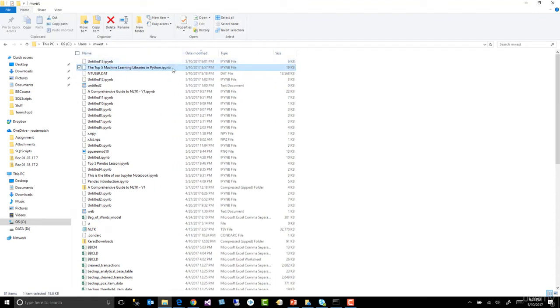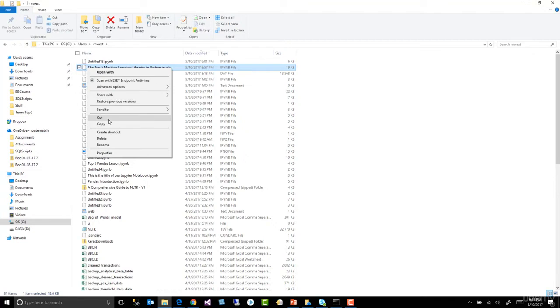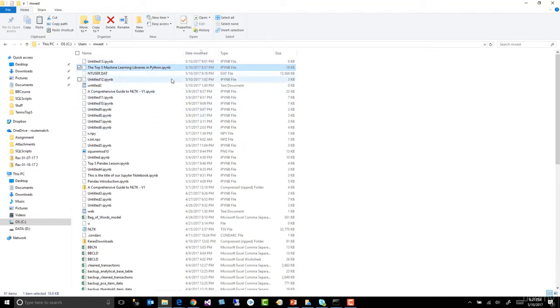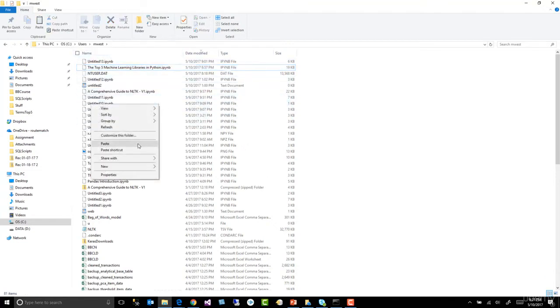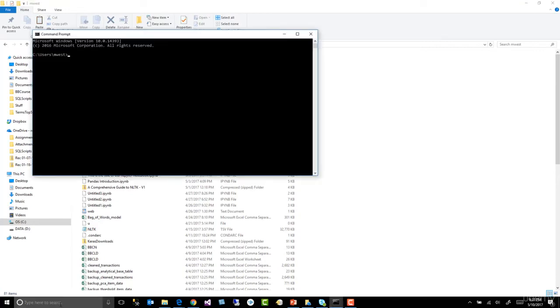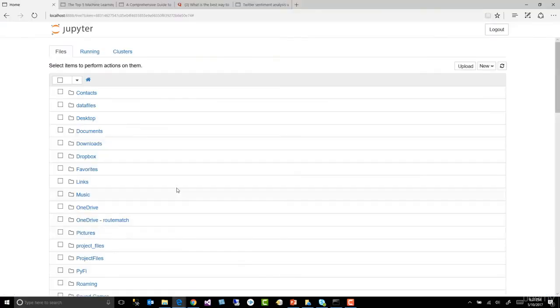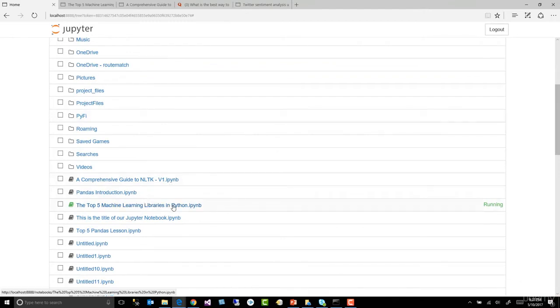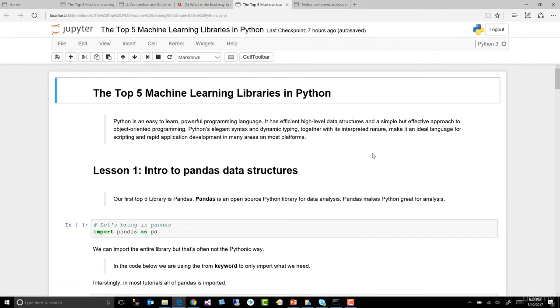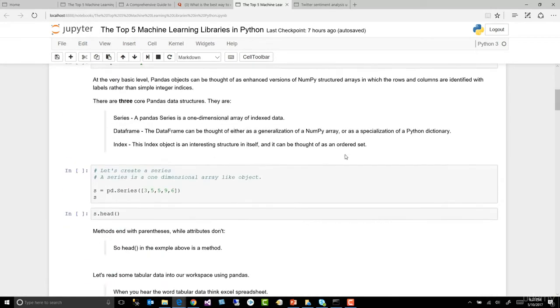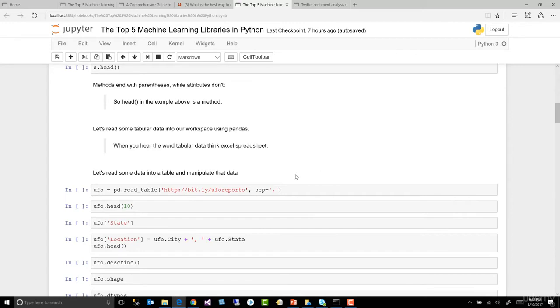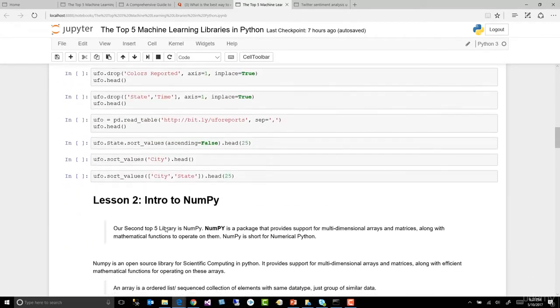All right. So you're going to grab it from what will be a zip file, and you're going to come to the directory, and you're simply going to paste it. So when you do that and restart your Jupyter notebook, you will come to home and you will see it right there. And when you open it, this is what it'll look like. It will be annotated for you. Some of it will be more annotated than others. However, I did leave the code uncommented so that you can go ahead and comment it as you work through the problems.